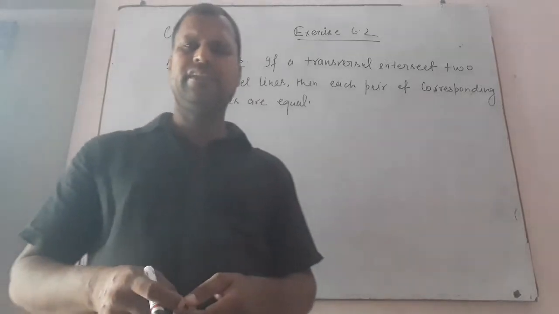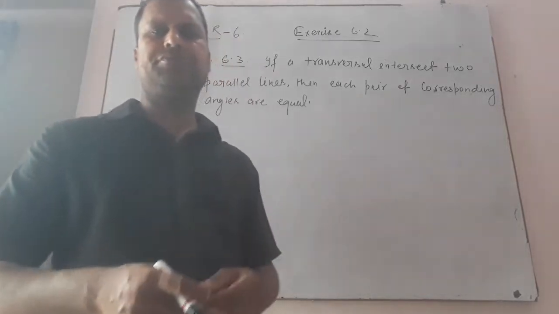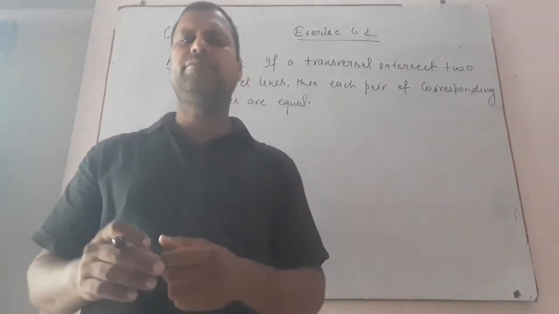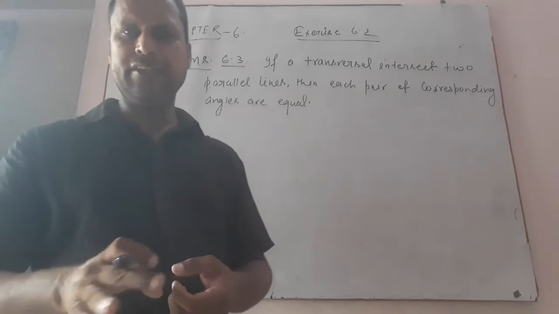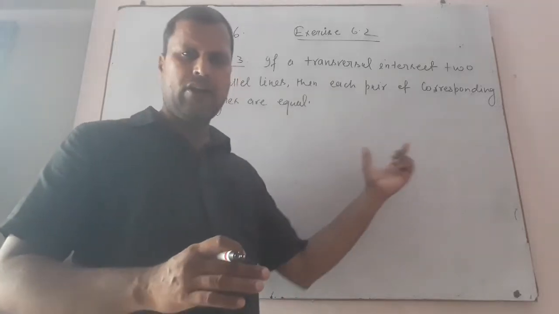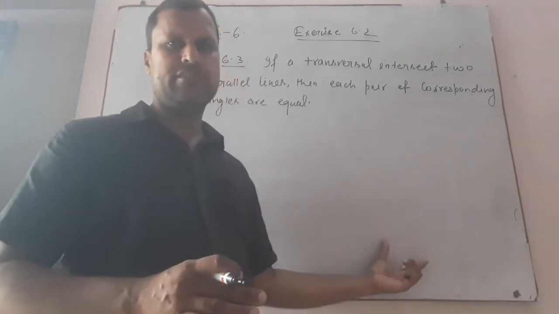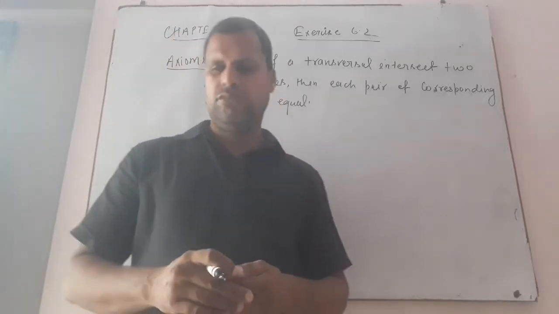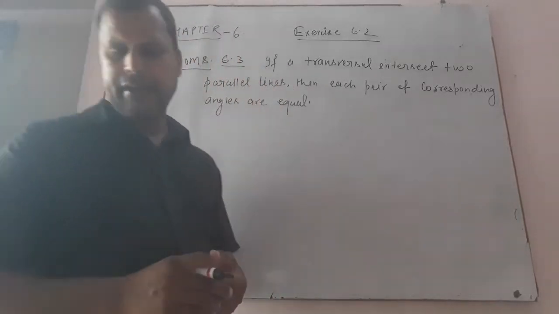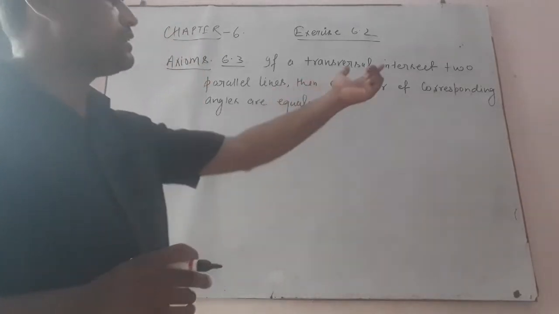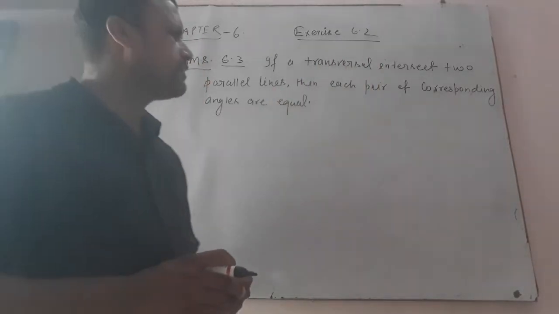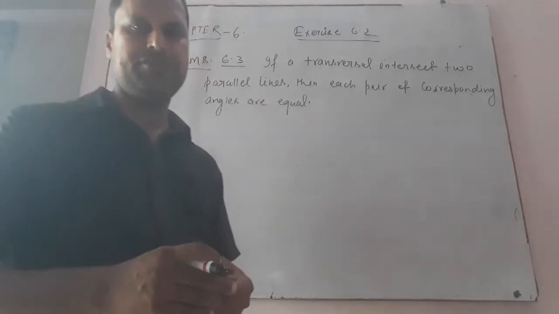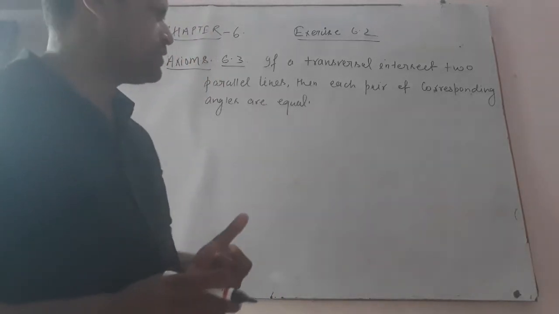Dear student, there is no need to prove the axioms. Actually, they are already proved by geometricians. So, in your syllabus, only the concept and its uses are here. See, if a transversal intersects two parallel lines, then each pair of corresponding angles is equal. This is the axiom. See this with the figure.